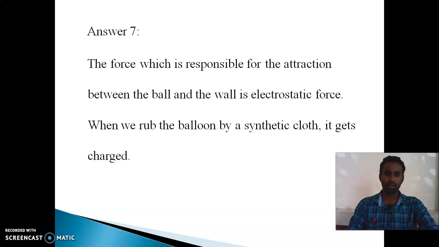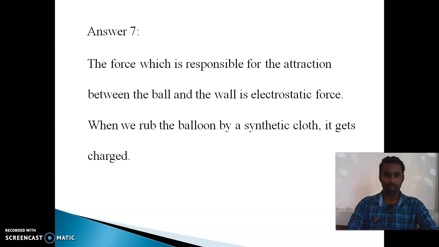So when you apply friction or rubbing force, it loses the charge or gains the charge. You may take a silk cloth, or even a glass rod and rub it with the silk cloth; it may give electrons, that means negative charges, to another body.